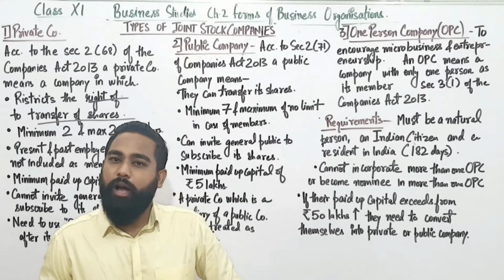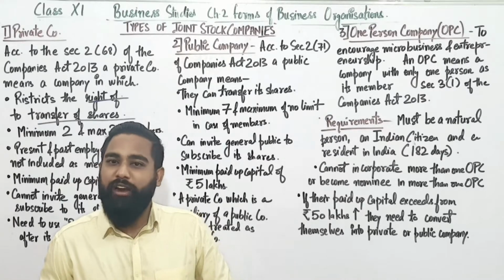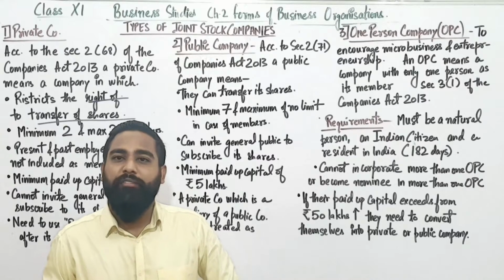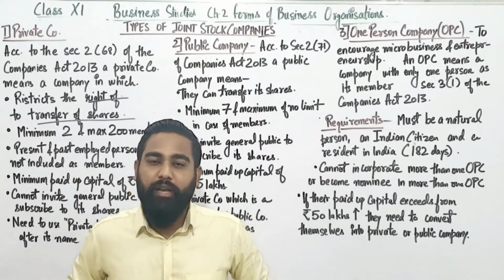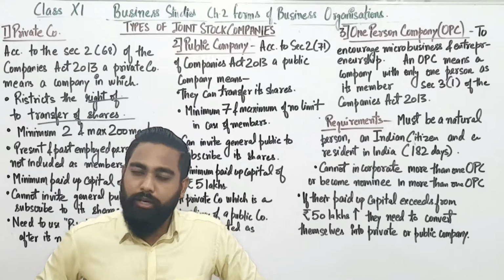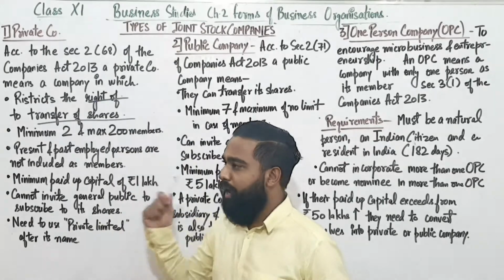In today's video, we are continuing with the second chapter, which is forms of business organization, and we are going to start the new topic, which is types of companies or types of joint stock company. Today we are going to learn the three types of companies, under which the first one is private company.